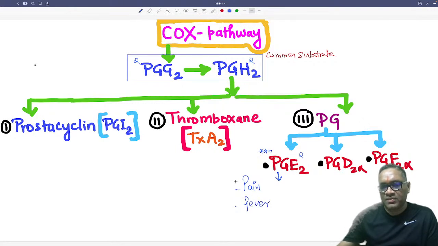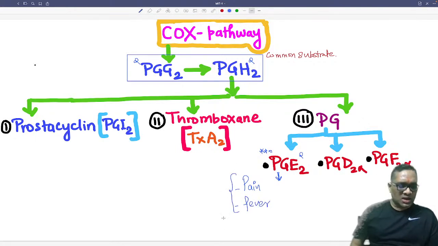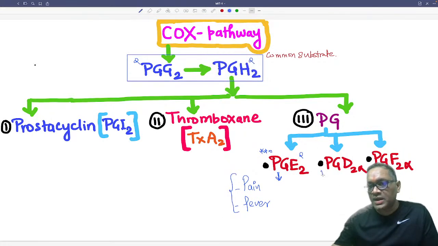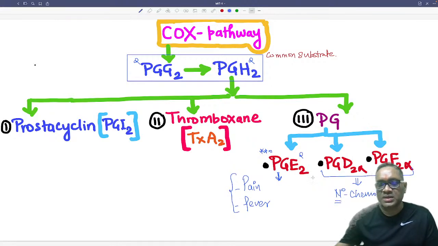So pain and fever is associated with prostaglandin E2. Prostaglandin D2 alpha and F2 alpha are both associated with neutrophilic chemotaxis, right? So these are the important points.